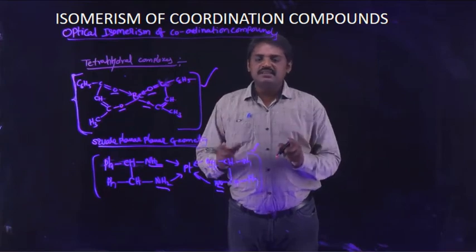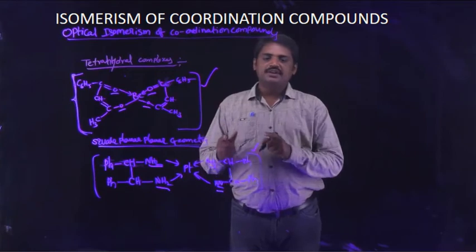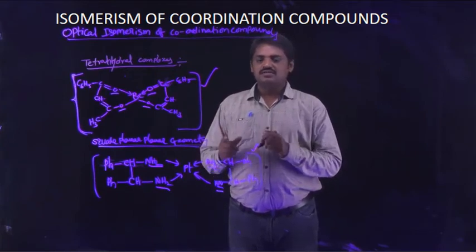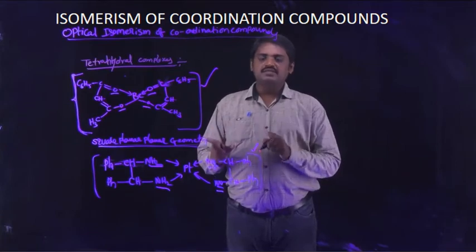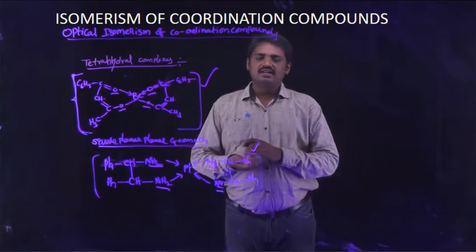On that basis, these molecules also exhibit optical isomerism. This is the optical isomerism for tetrahedral complexes.